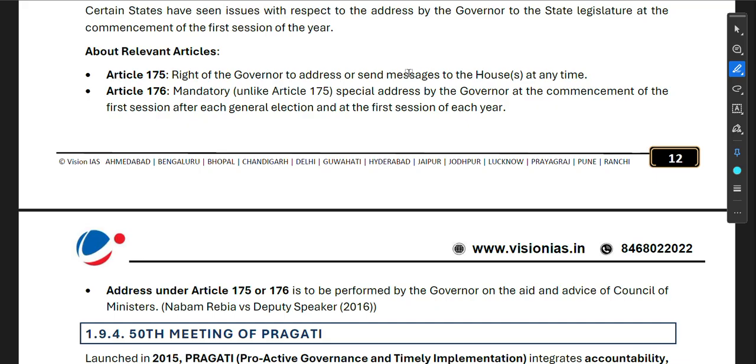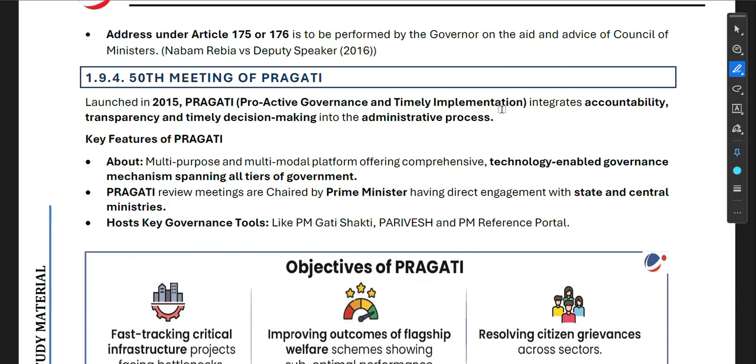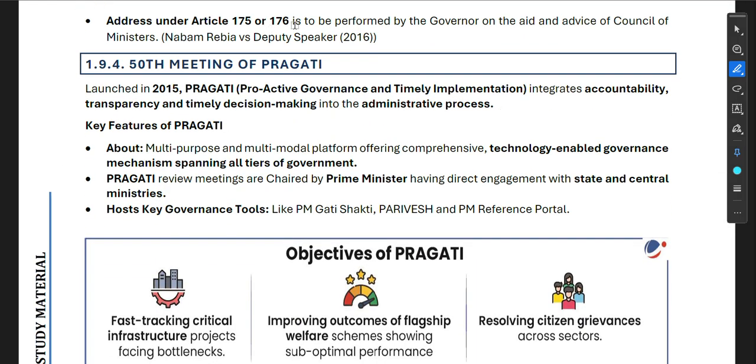Now, relevant articles. Article 175: right of the governor to address or send messages to the House or Houses at any time. Article 176, mandatory, unlike Article 175: a special address by the governor at the commencement of the first session after each general election and at the first session of each year, similar to the President. Address under Article 175 and 176 is to be performed by the governor on the aid and advice of the Council of Ministers. So the Council of Ministers shall advise.